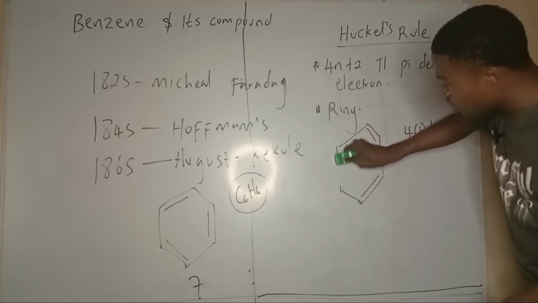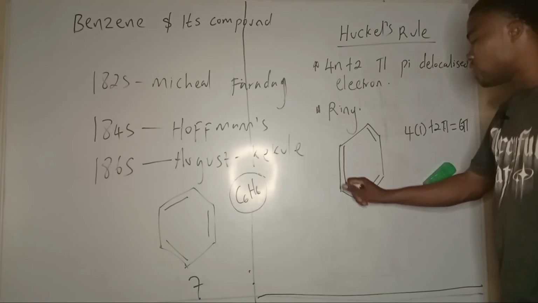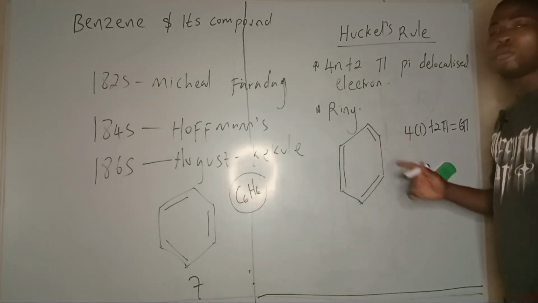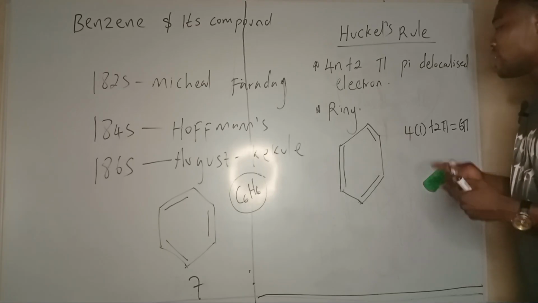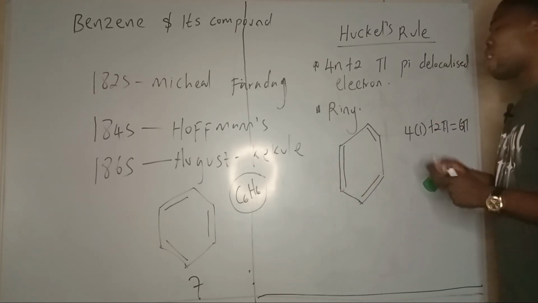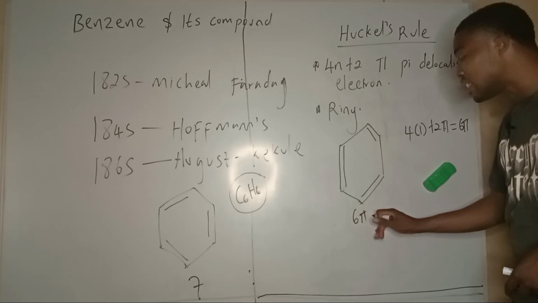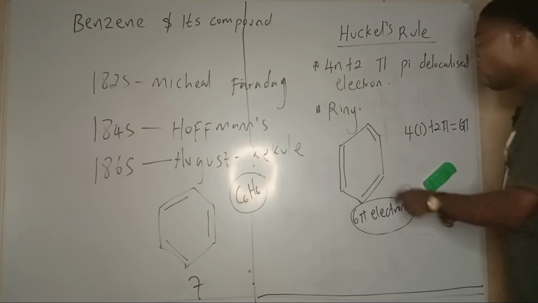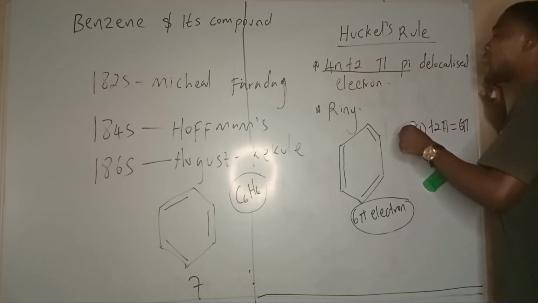Remember, it has double bonds: this is a double bond, this is a double bond, this is a double bond, so it has double bonds alternating with single bonds. In every double bond, one is a pi bond and the other is a sigma bond. There are 3 double bonds, meaning we have 3 pi bonds. One bond is 2 electrons, meaning we have 6 pi electrons in this system. So benzene actually has 6 pi electrons, obeying the first part of Hückel's rule, 4n plus 2 pi